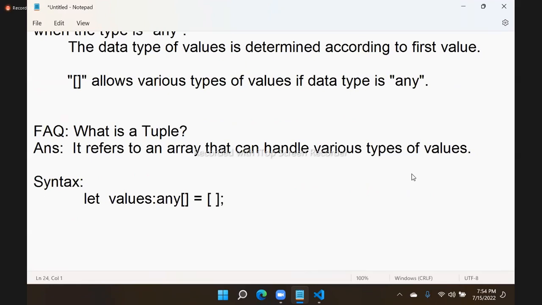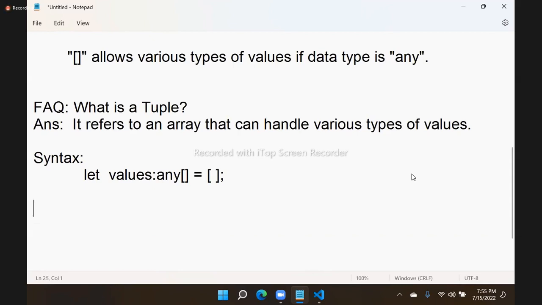We call them tuple. That means it will allow to initialize any type of value and it will allow to assign any type of value. It should allow initializing and assigning both. Then it is referred as a tuple. So suppose you return as new array, it is not tuple. Why? Because it will allow to assign, but it will not allow to initialize. That is the reason this is only referred as a tuple. So that is one thing you have to know about array.